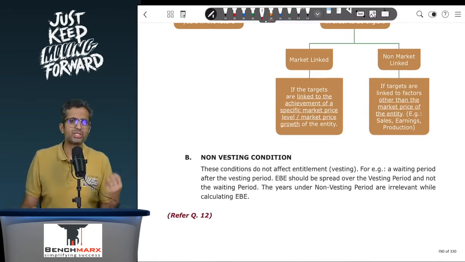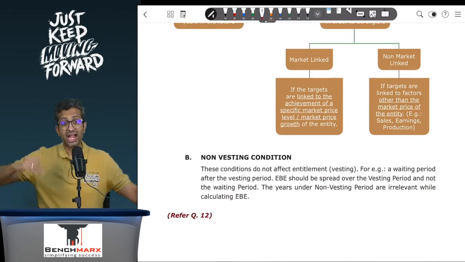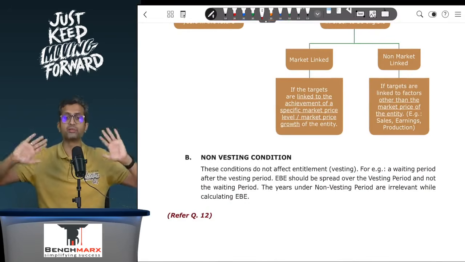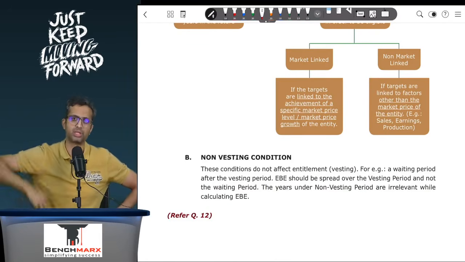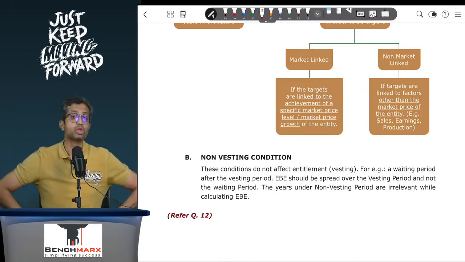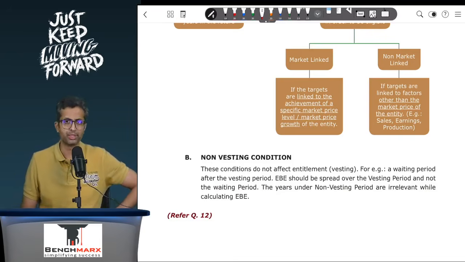Now, there can also be some non-vesting conditions like a waiting period. You have a vesting period of 2 years. Then ideally the exercise period should start, but before that a waiting period of 1 year is given, and then the exercise period starts. Now during the waiting period you can't exercise, but you can leave the company. You are still entitled to the options. So this is called a non-vesting condition. In case of a non-vesting condition, you will not spread this over the non-vesting condition time period.